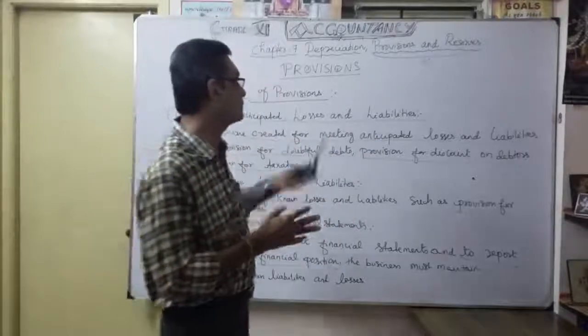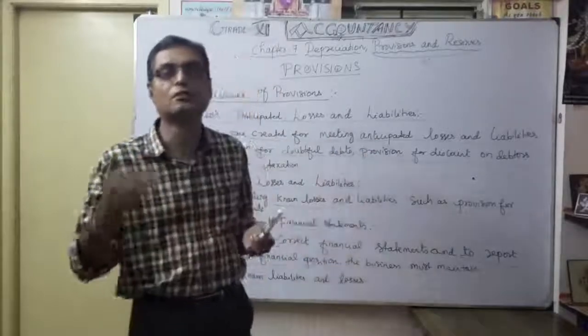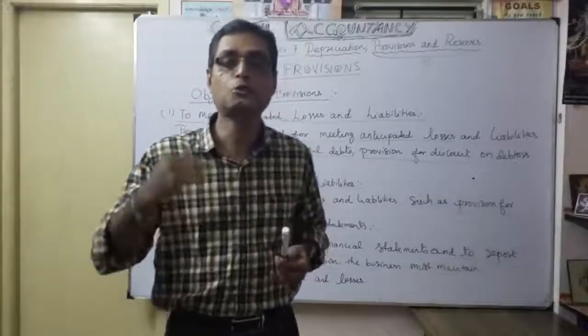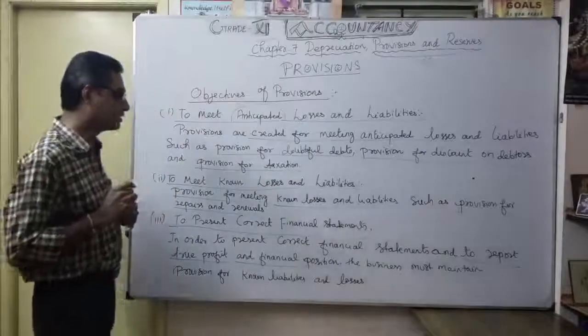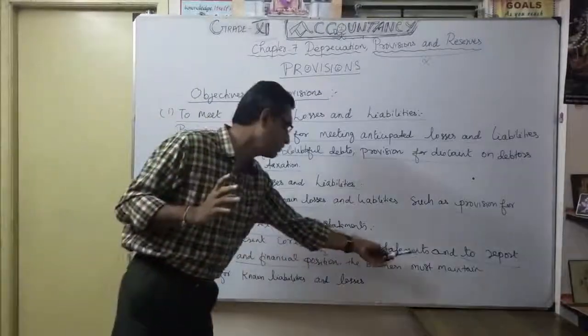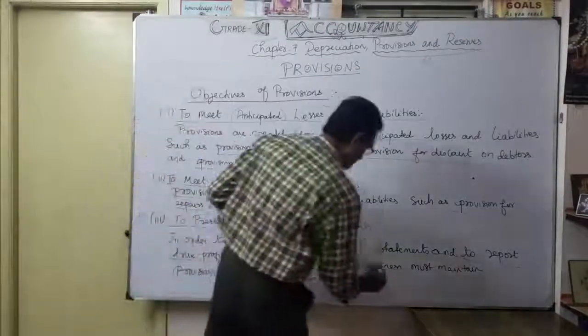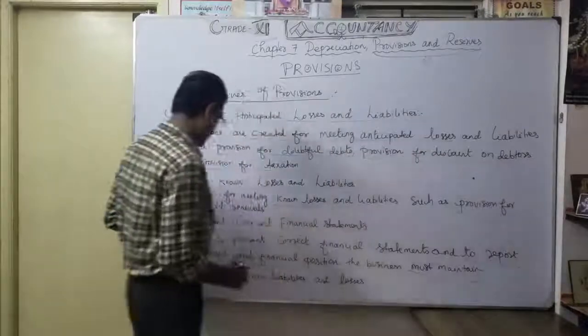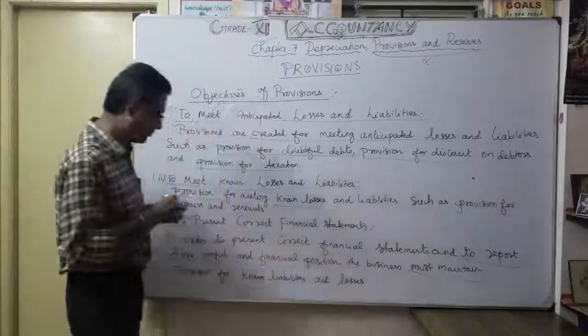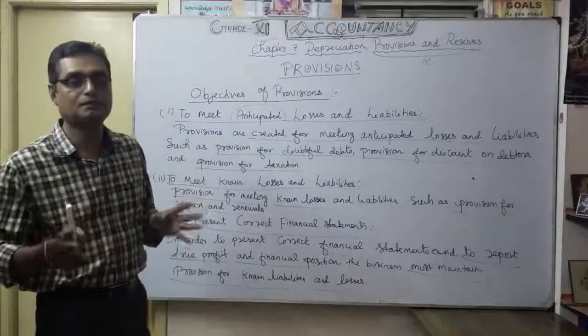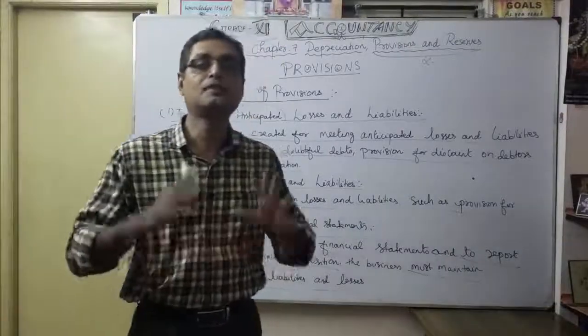Everything you want to provide properly, want to create provision, then only will it give the true profit and true position of the company. That's what I try to say. So the business must maintain provision for known liabilities and losses. To present correct financial statements, creation of provision is very, very important.